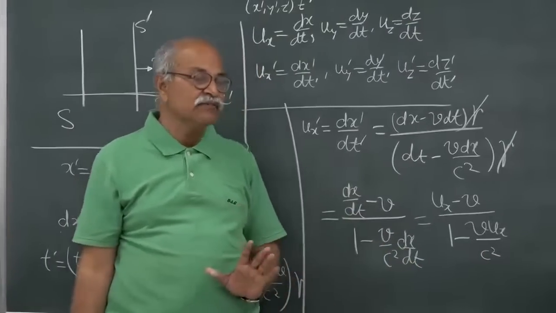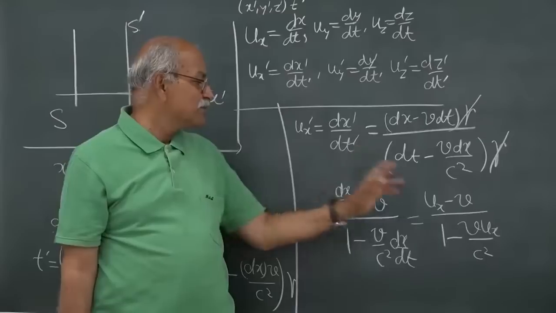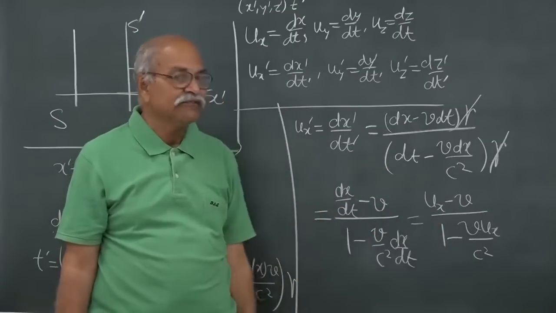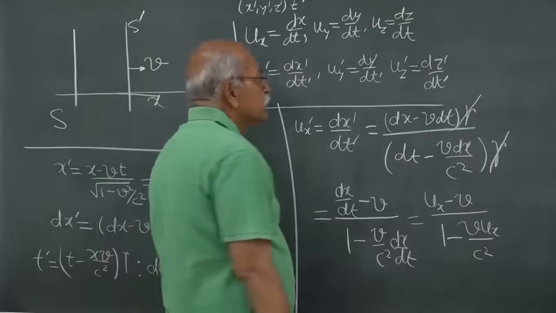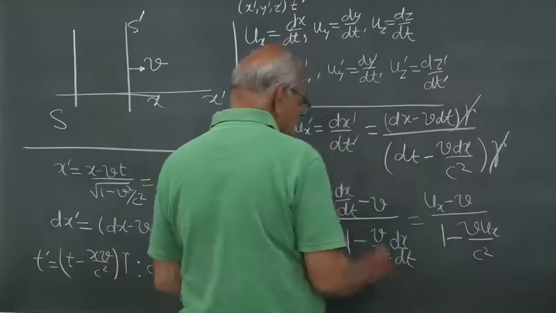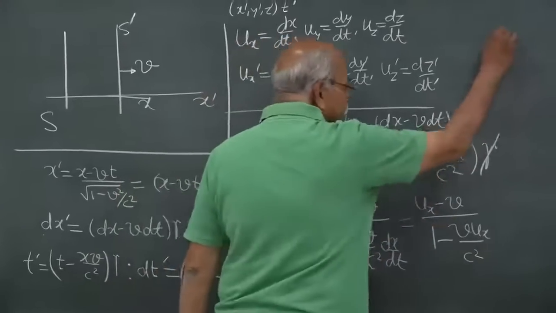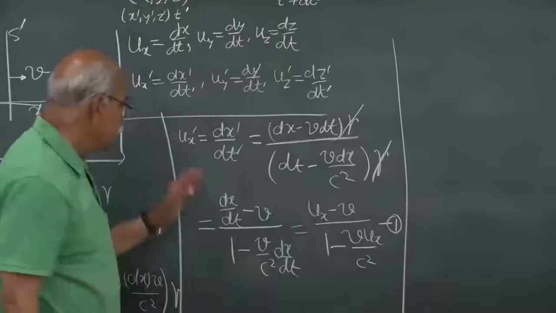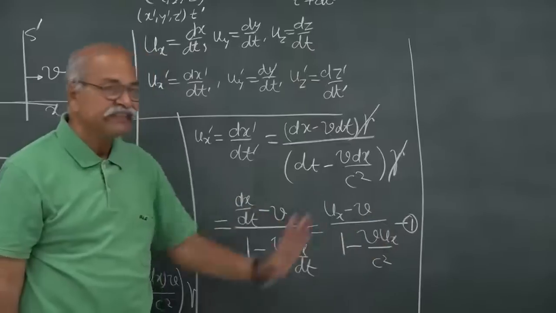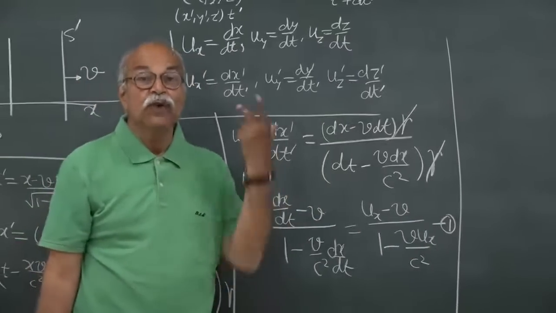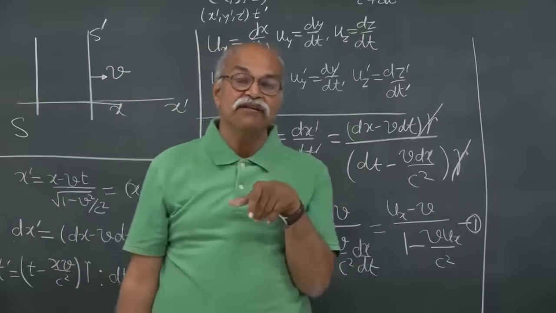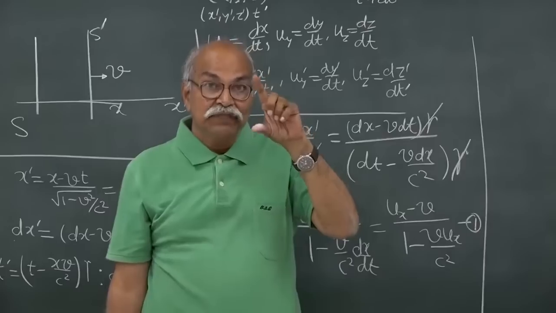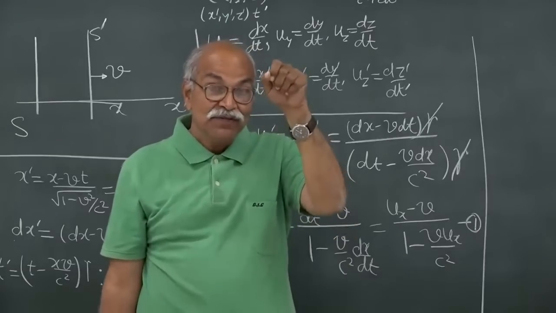In Galilean transformation you have ux prime is equal to ux minus v. So this is the new factor which is coming in. So you have this relation, remember this, we will be collecting these things. So this is one equation that we have obtained, ux prime is equal to this. What about uy prime, component of velocity in y direction? The position is same, y prime is equal to y.